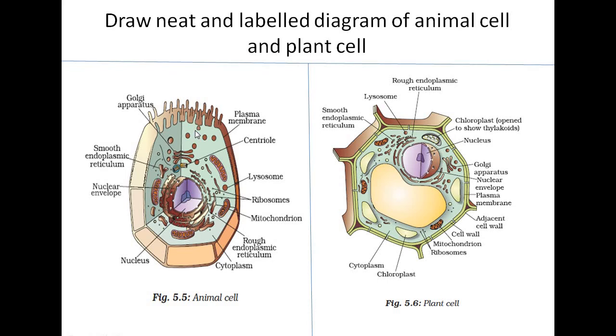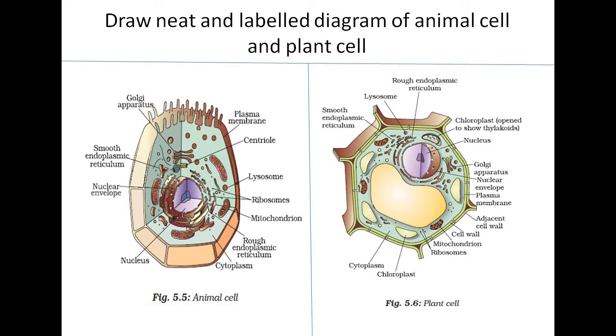See in another picture I put here a plant cell and an animal cell. These pictures are from your book. You have to draw these pictures. Before coming to this picture, I want to show you this because we have to see the difference between prokaryotic and eukaryotic cells. Can you identify whether they are prokaryotic or eukaryotic?